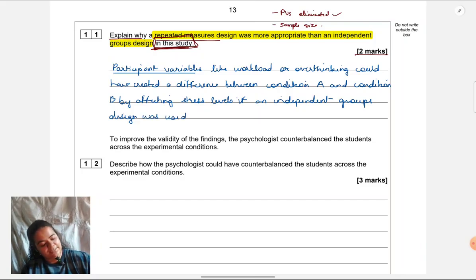Repeated measures design eliminated such variables, increasing validity.